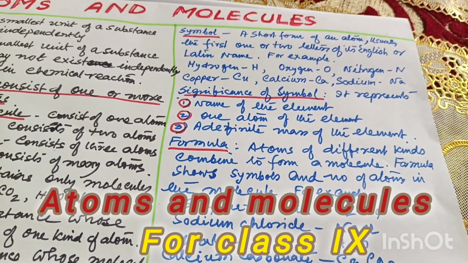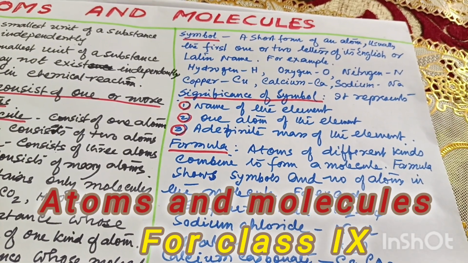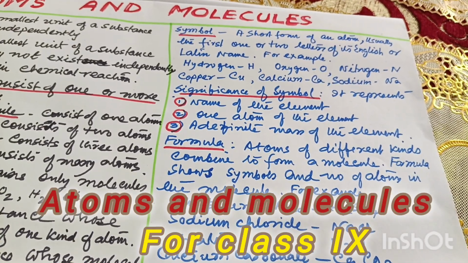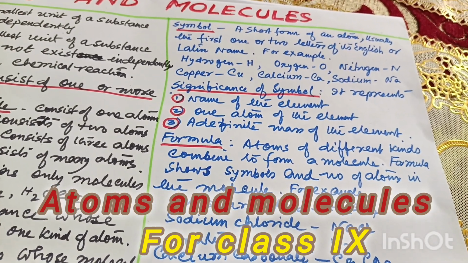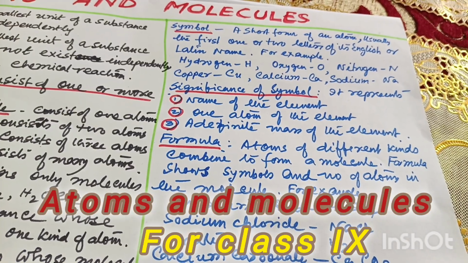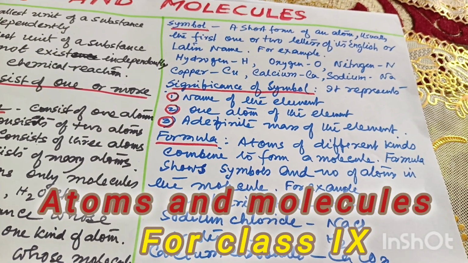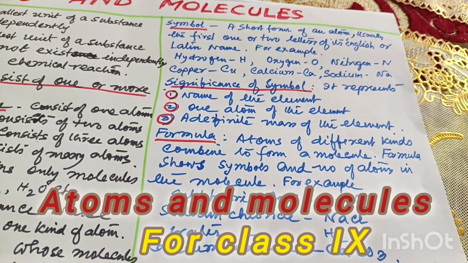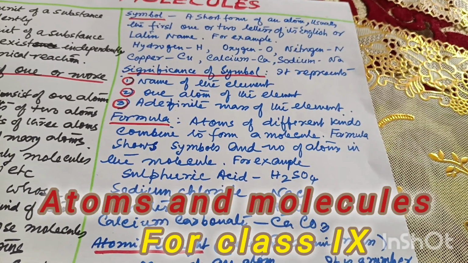For example, hydrogen, the English name is hydrogen, we take H. Oxygen, we take O. Nitrogen, we take N. So here we take the first letter. But copper is Cu, we take the first letter C plus U, U is any other letter. Calcium, Ca.